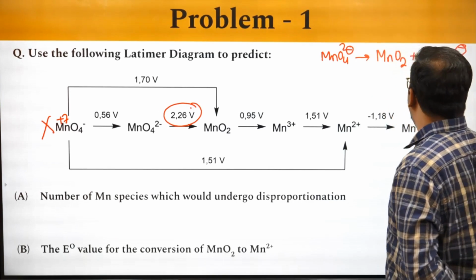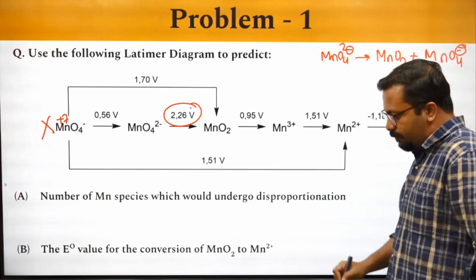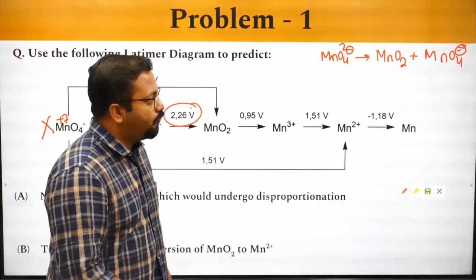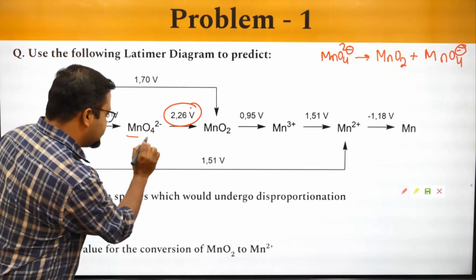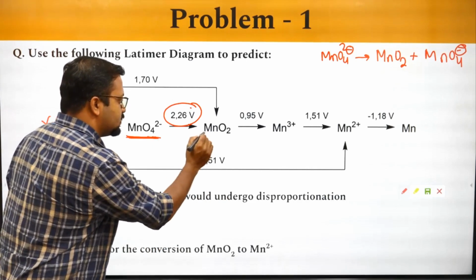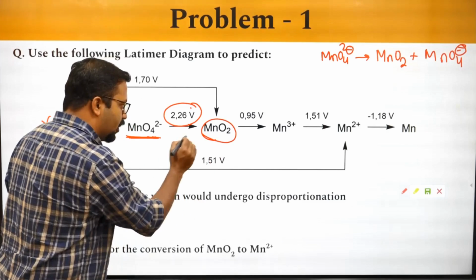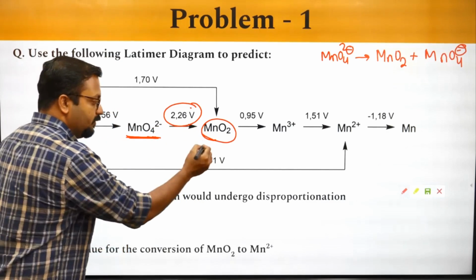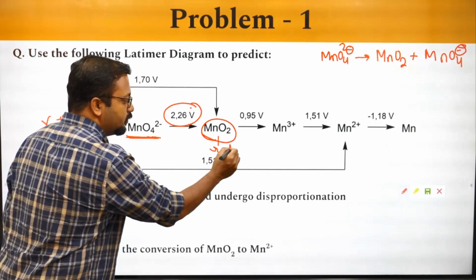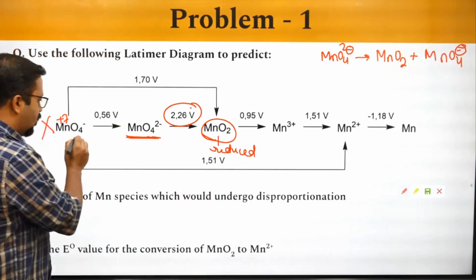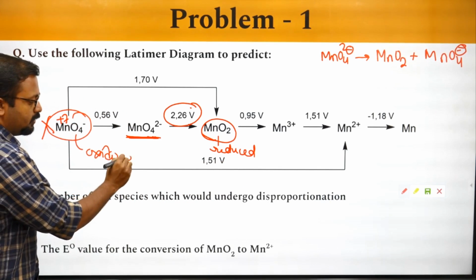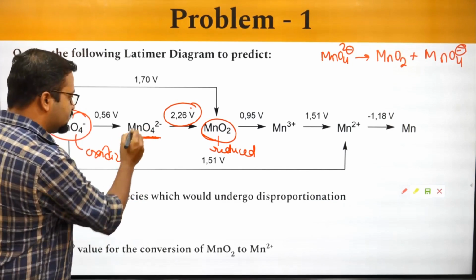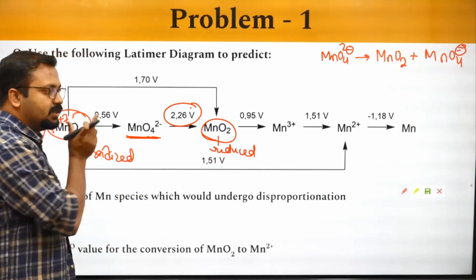Why am I saying this? Because this species can change into this form, which is the reduced form, and this is the oxidized form. For this entity, this is the reduced form and this is the oxidized form.